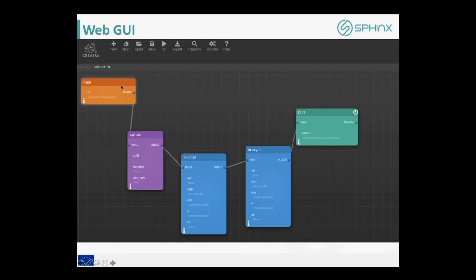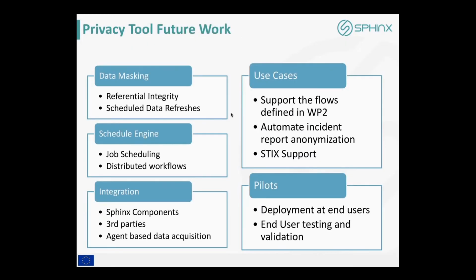So this is the general look and feel of the GUI. We can drop in whatever inputs we want. We define the rules to parse those inputs, then the processor rules to transform them, and then where we want to write them. Okay, so this is just a simple workflow to demonstrate the GUI and what type of operations we can get.